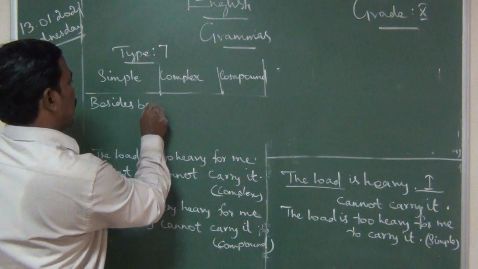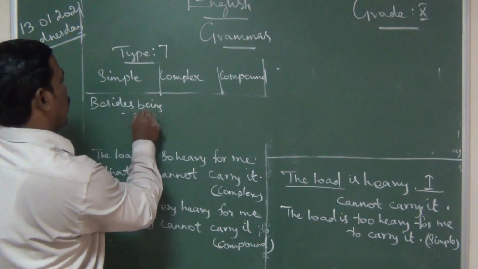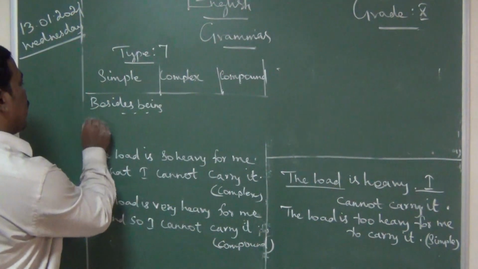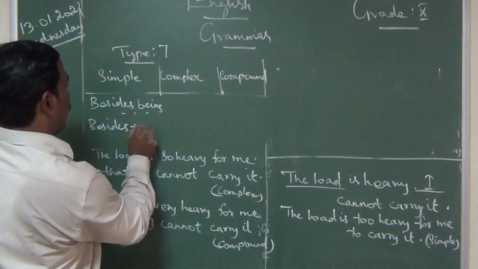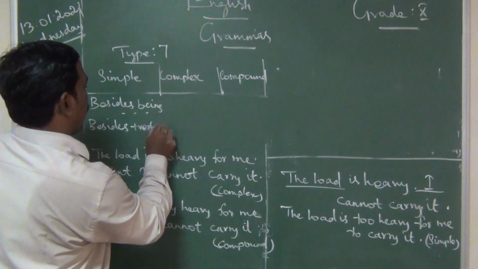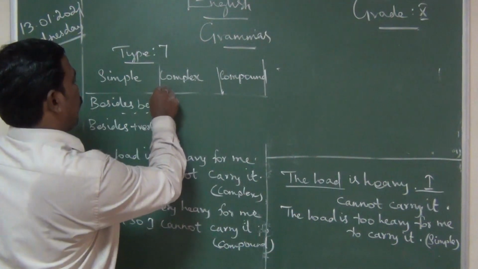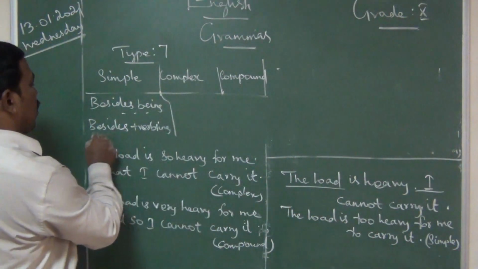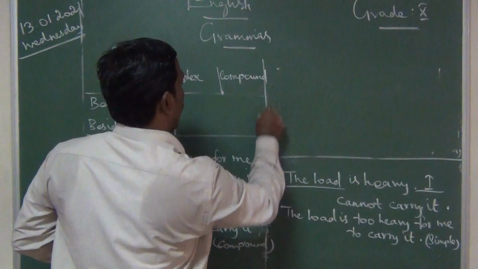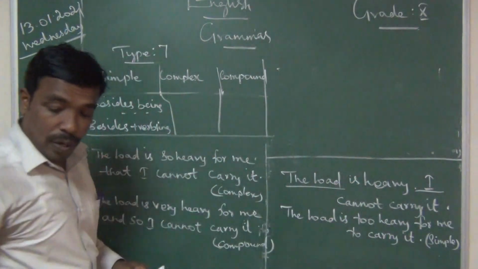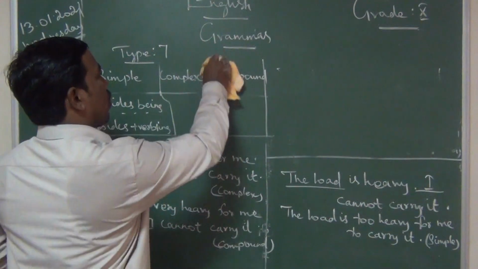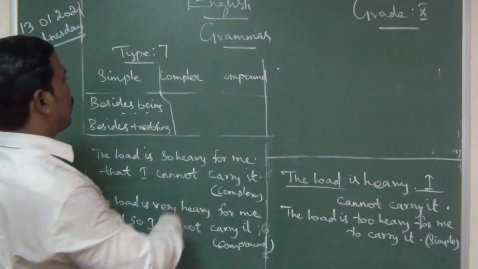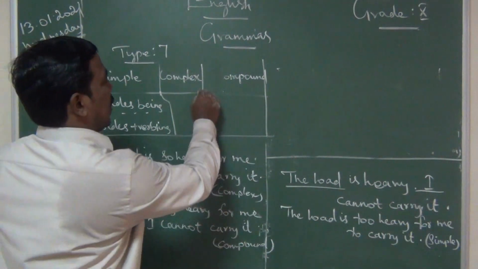Besides being. This is one model: besides being, or besides plus verb plus ing. Two ways we can write. Besides being, we can use, or else we should use besides plus verb plus ing.